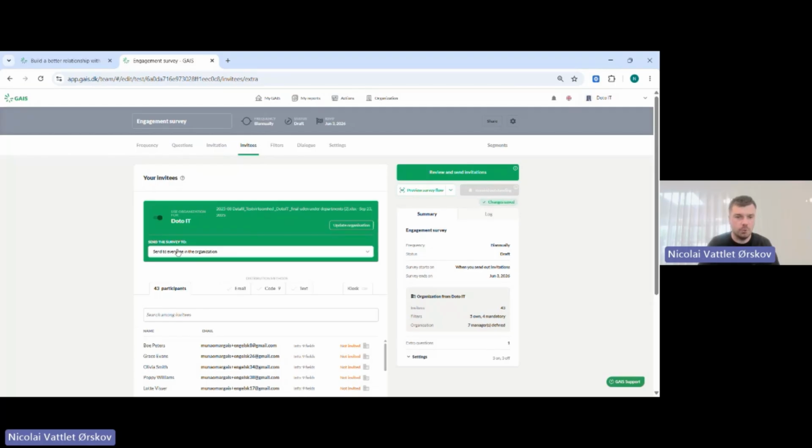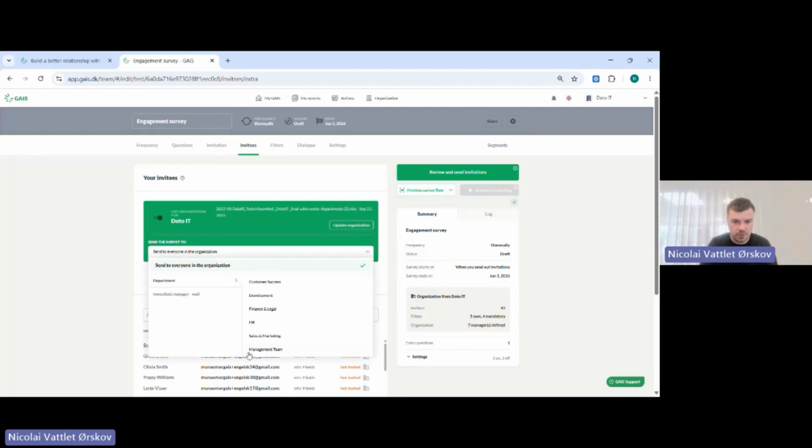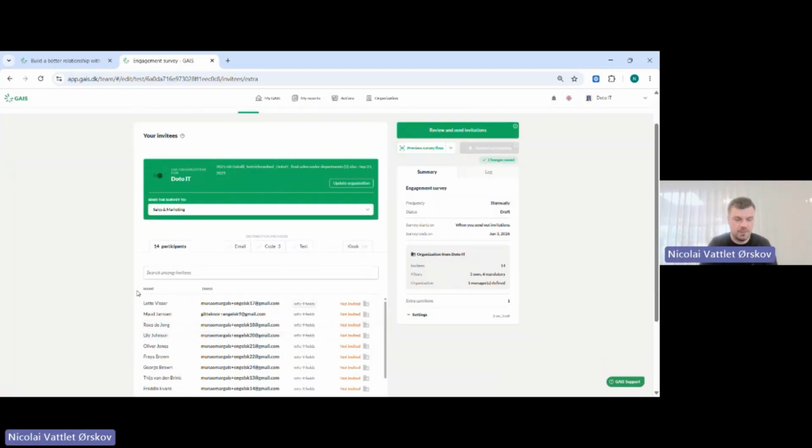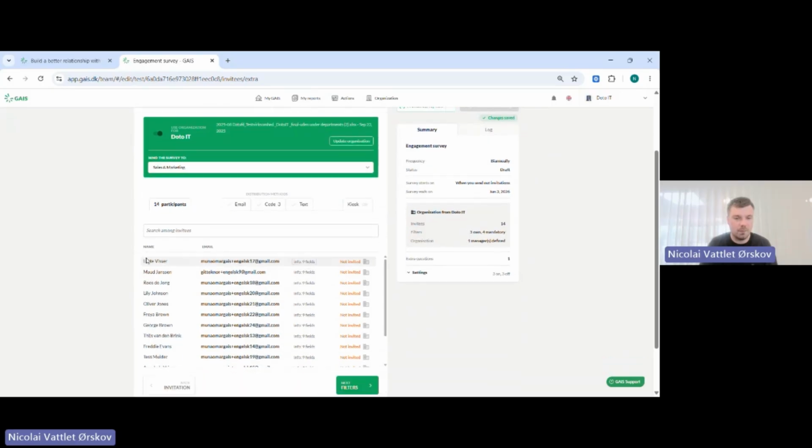Then we will proceed to who we want to invite in this survey. And as a default setting, we always want to invite everyone in the organization. But let's say you would like to do a quick survey, a small one in just one department, then you just pick that department. So we would go down here to department, and then we would say, okay, this is only for our sales and marketing team. Then we can see here that we have 14 participants in this department. We would, of course, check them all just to make sure, okay, this is actually those 14 that we have. And if someone is missing, then we have to update them.